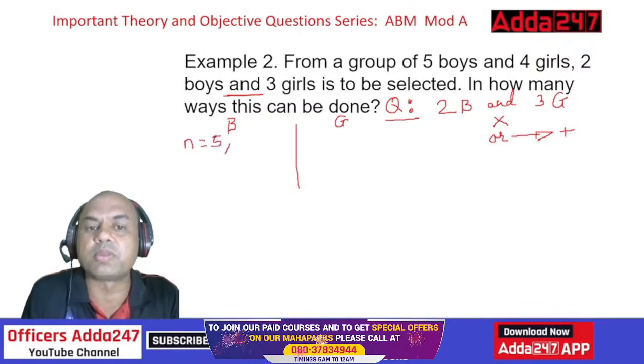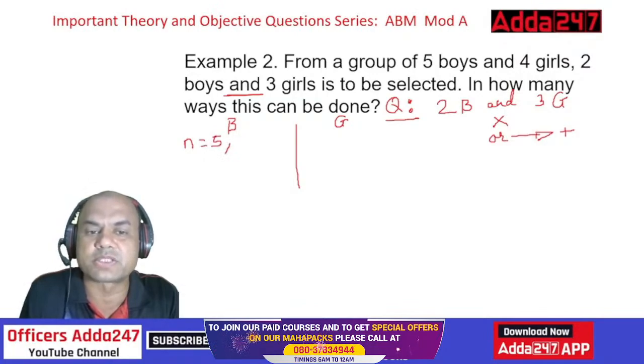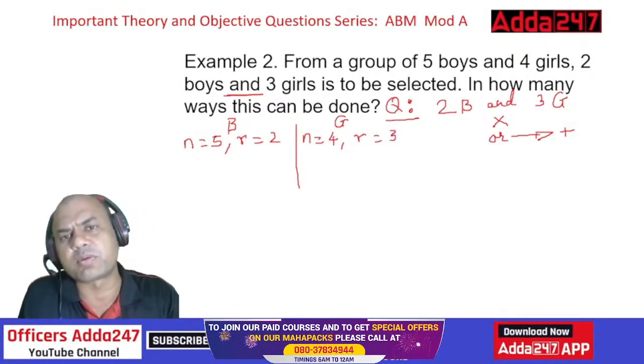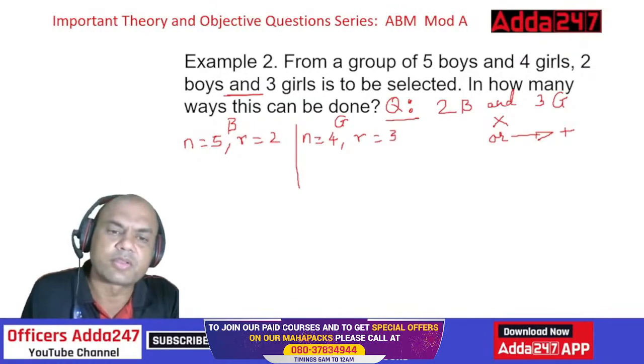What is required? How many are to be selected? 2 boys are to be selected. So r equals 2. In girls, what is the total number of girls? 4. So n equals 4. What is required? r equals 3. Now find out the probabilities of both. So it is nCr.